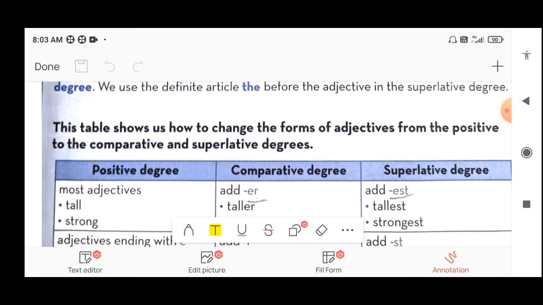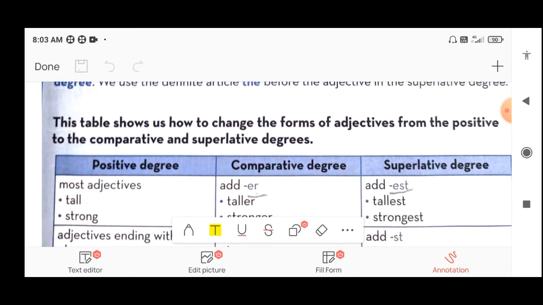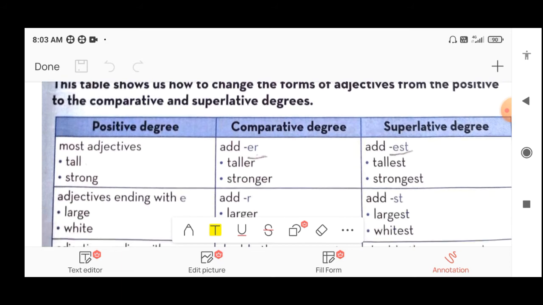Now here one table is given. You can observe this. This table shows us how to change the forms of the adjectives from positive to comparative and comparative to superlative. So this table is very important. All of you give concentration here. Positive degree, most adjectives, here tall. If the word tall is given in positive degree, in comparative degree we have to add er at the end of the word, so it becomes taller.